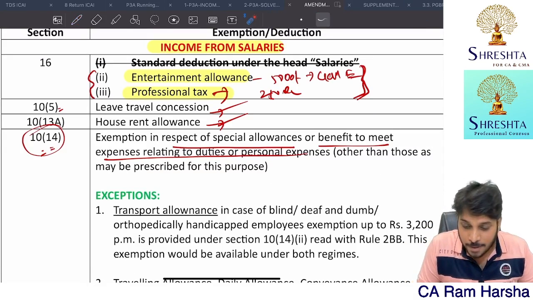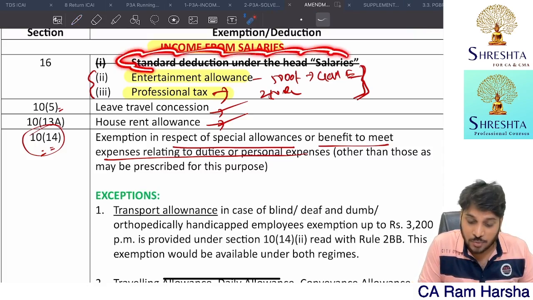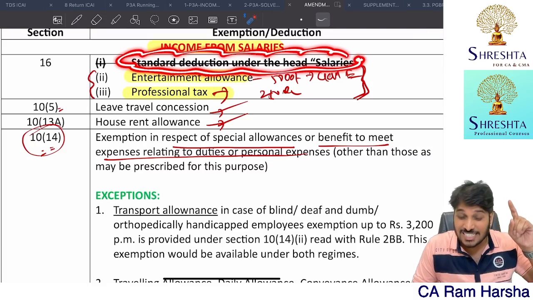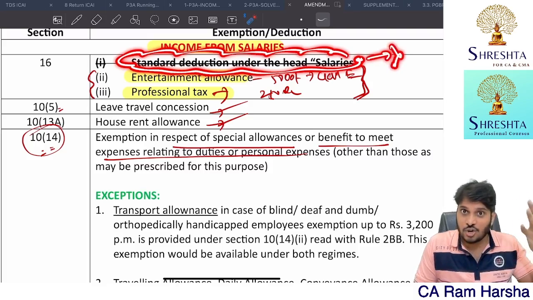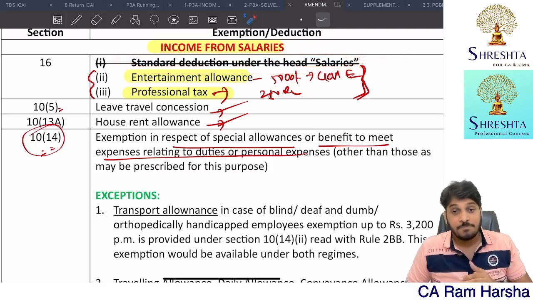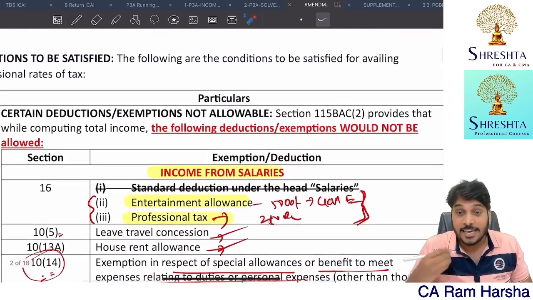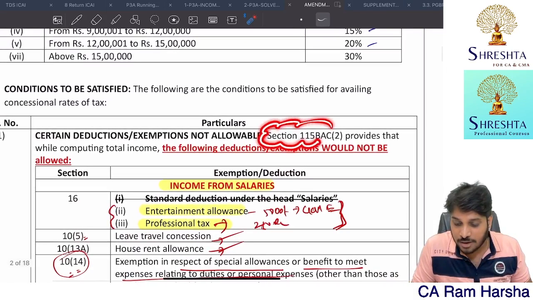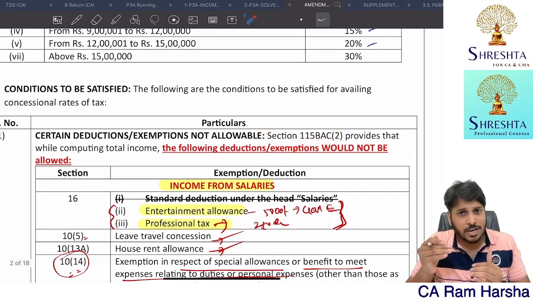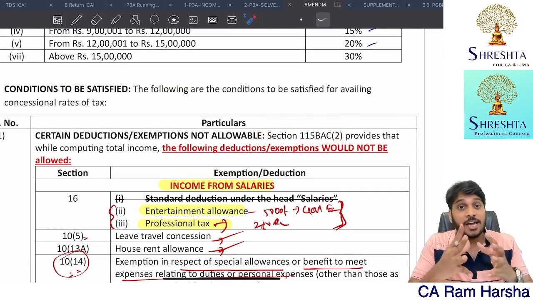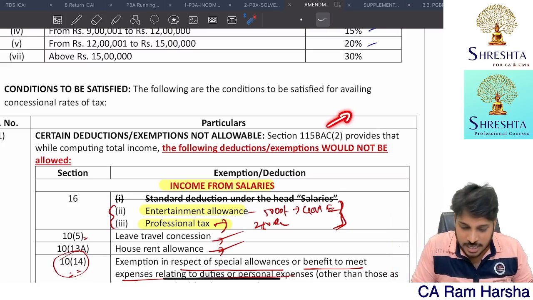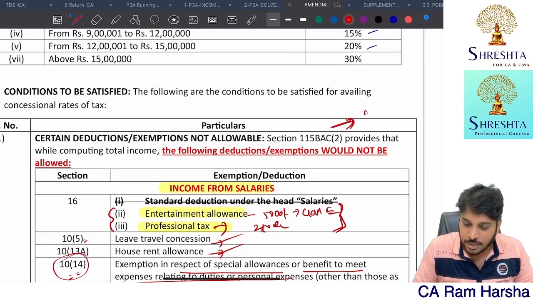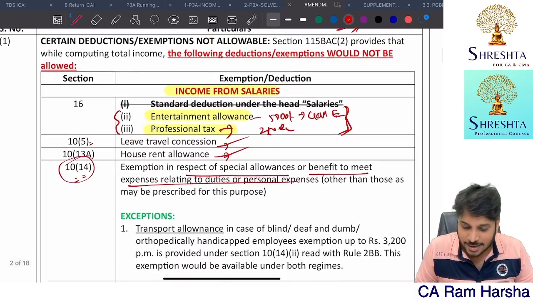But remember, once upon a time, in Finance Act 2022, up to assessment year 23-24, nothing but previous year 22-23, standard deduction also they won't get. But now, even if you are computing income as per 115BAC, even if you are computing income as per 115BAD, you will still get standard deduction. That's why you see,